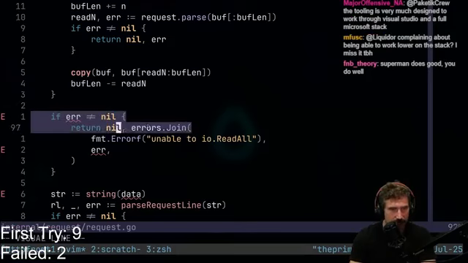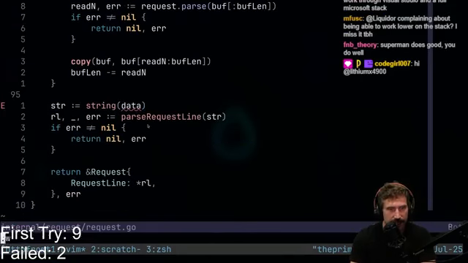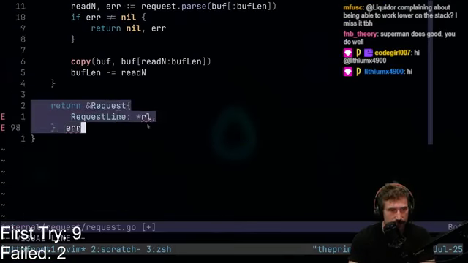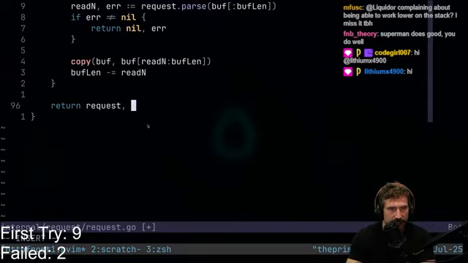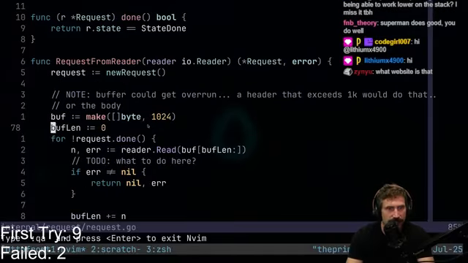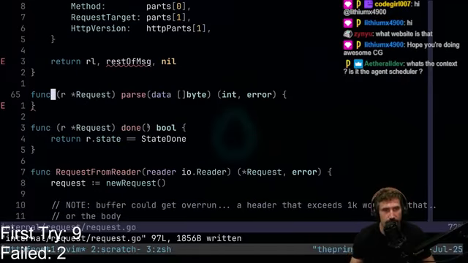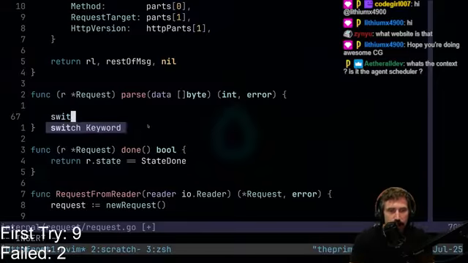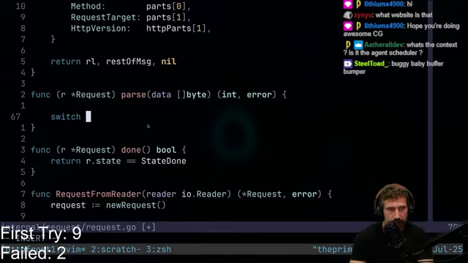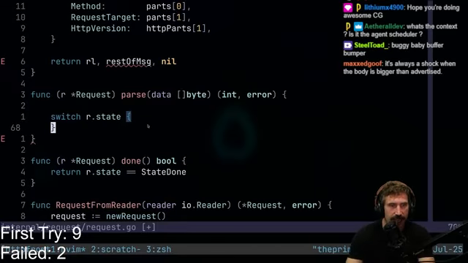All right, so there we go. We're going to drop that problem. And so now we have this thing. So we're going to just drop all of this. We're going to return request and nil. There we go. So now the parse needs to be more correct. So I'm going to go like this: switch, right, r.state, and we'll go like this.